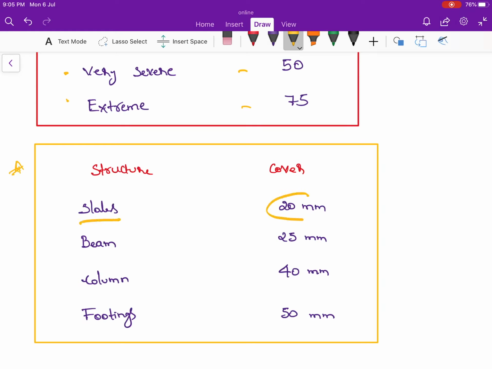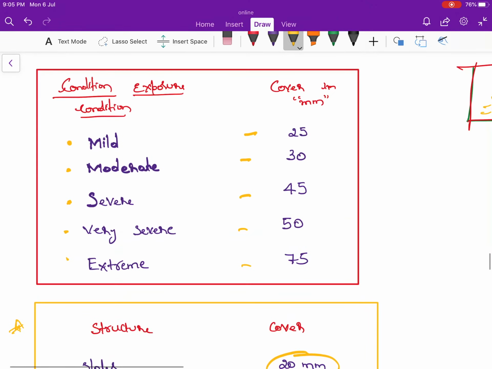So what is the cover? In case of slabs, the cover is 20 mm. In case of beam, the cover is 25 mm. In case of column it is 40 mm. In case of footing it is 50 mm. These are the four things you need to remember, and I will explain them in detail in the upcoming lecture series. Where is the mild condition? The extreme condition you can see exactly in underwater construction, like that there are some of the conditions.